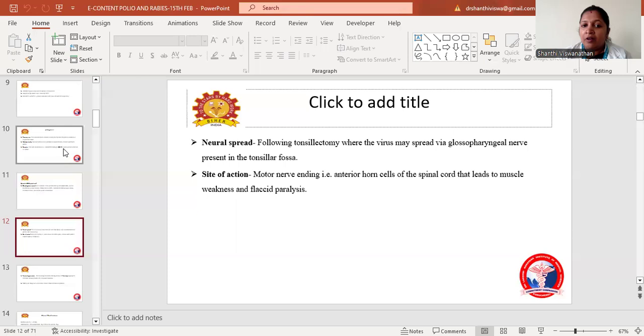Coming to neuronal spread, following tonsillectomy, the virus may spread via the glossopharyngeal nerve present in the tonsillar fossa. Then the site of action: mainly it affects the motor nerve endings, that is the anterior horn cells of the spinal cord, leading to muscle weakness and flaccid paralysis.